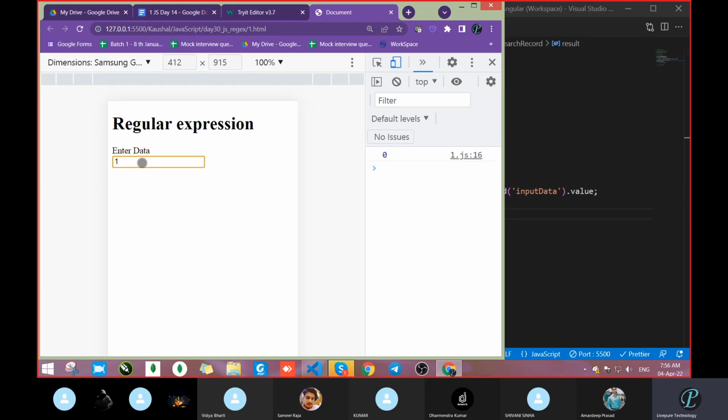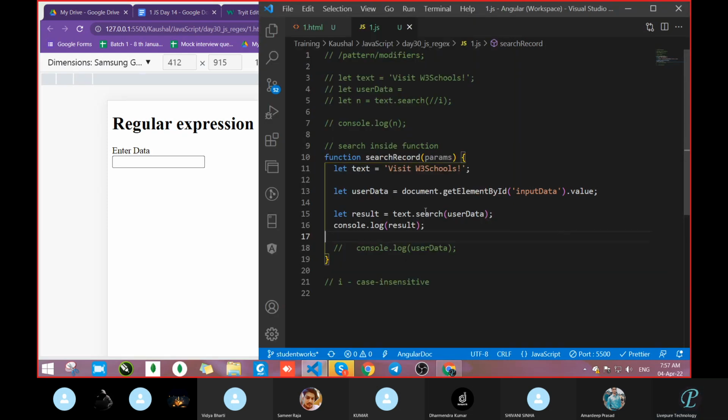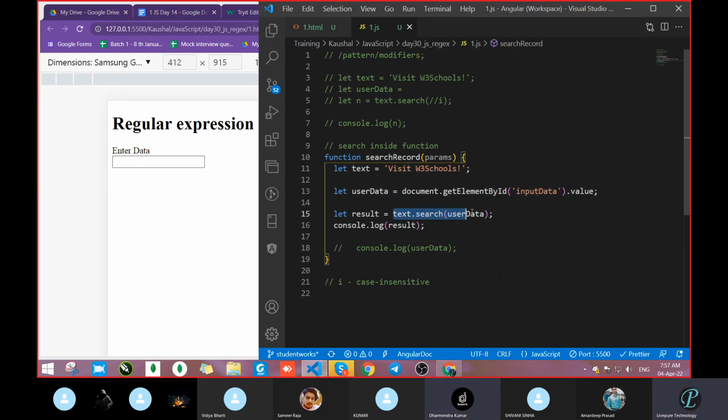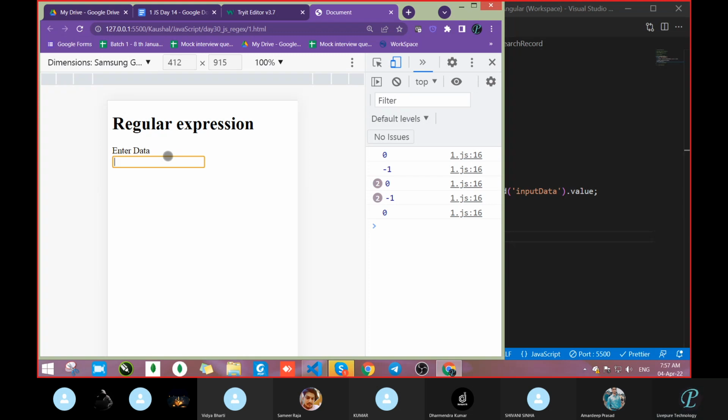Okay, let's search for A. We got 0 even though that's available anywhere. Any mistake? It's giving 0. Why is it giving 0? I think it converted something. Sir, it is storing in a string type, I think. Text dot search user data: that is coming as a string and this is already a string. Maybe whatever. Let's see now, W.